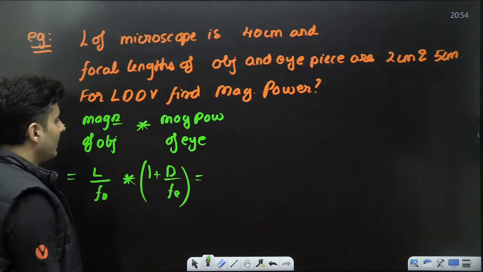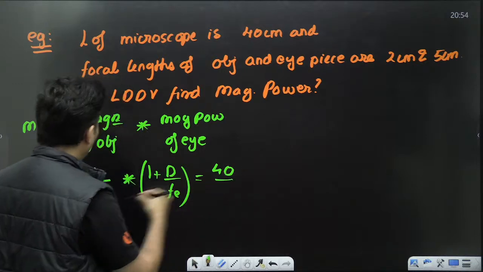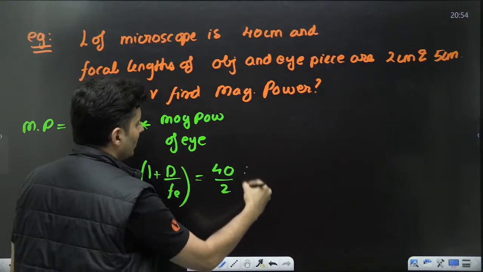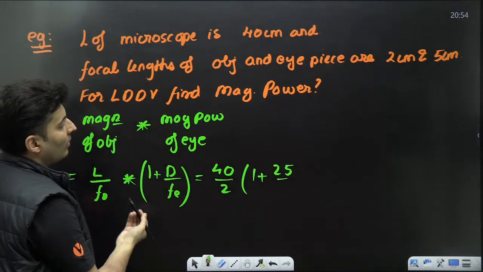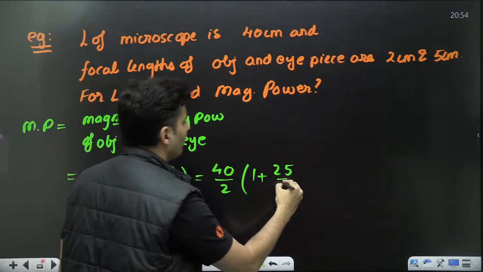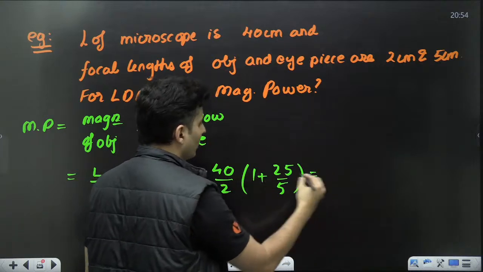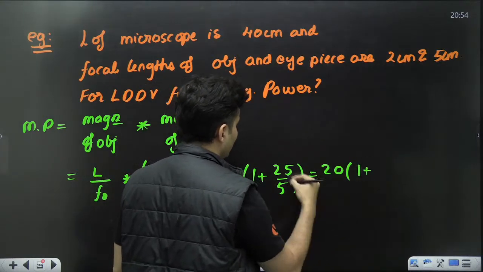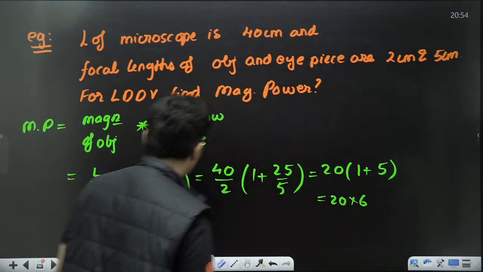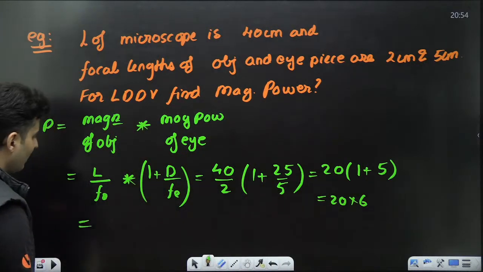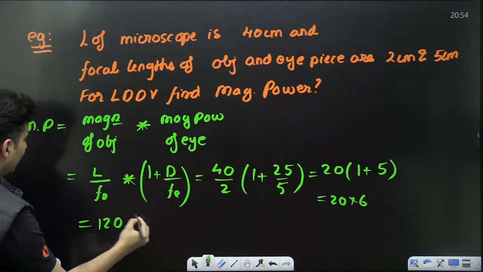So what is L? L is 40. What is FO? It is 2. 1 plus D, which is 25, divided by FE. What is FE? FE is 5. So this will become 40 by 2, which is 20, into 1 plus 25 by 5, which is 5. So it will become 20 into 6. So the magnifying power will be 120 times.